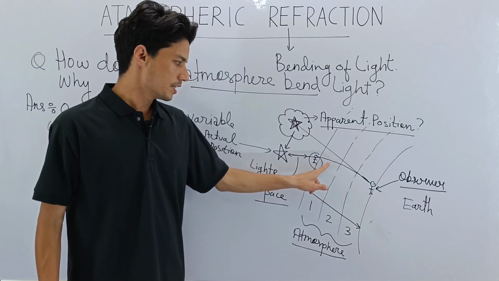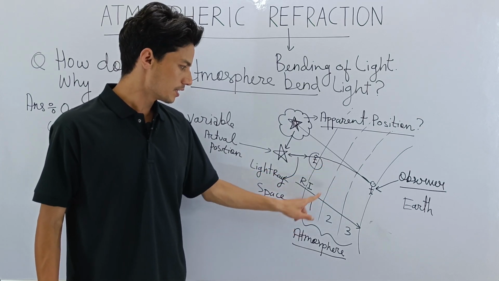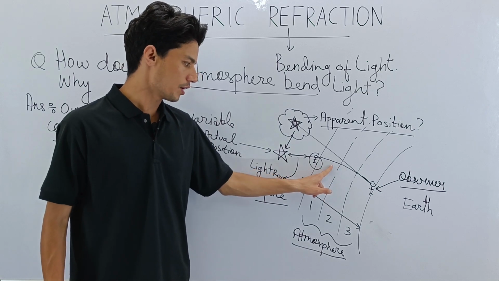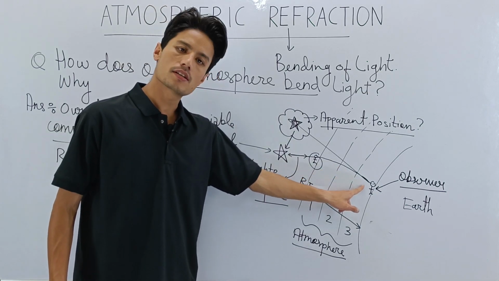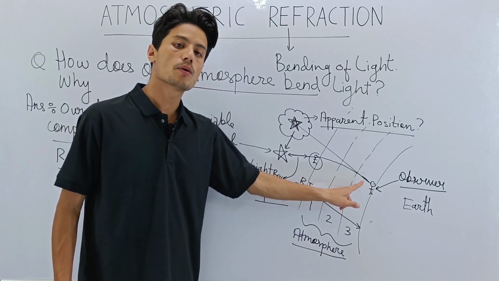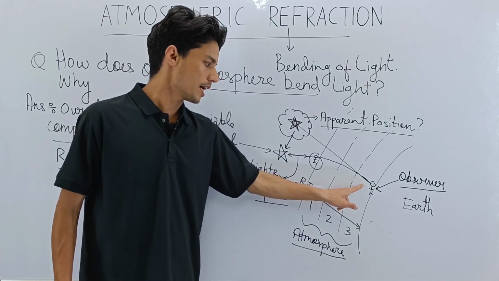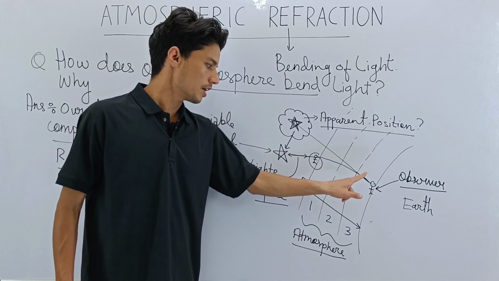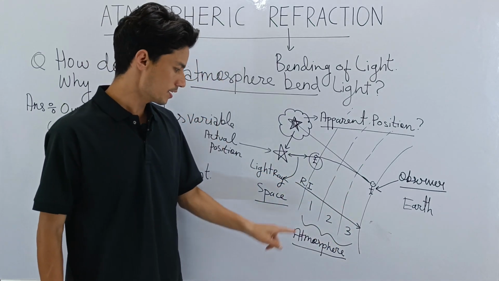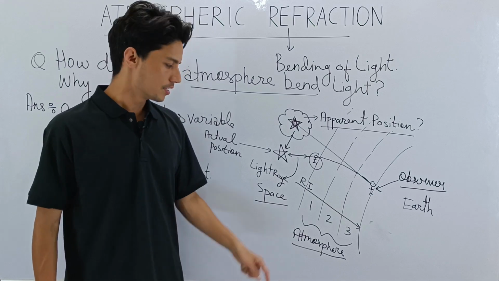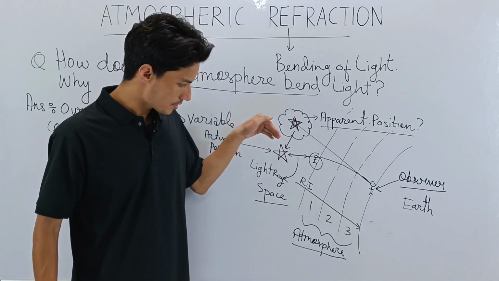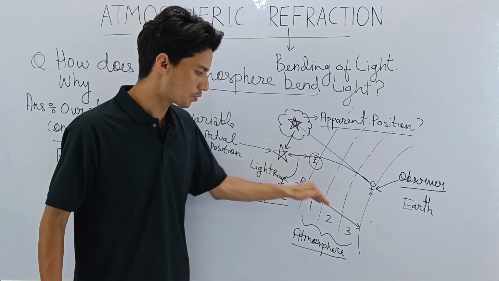Okay, so the RI of 1 is least here. The RI of 2 is more than 1, and this is the densest, medium 3. Layer 3 is the densest, so here light will bend more because the atmosphere is densest here. So RI of layer 3 is the highest. That's why RI keeps on increasing. So the refractive index increases as we move downwards to Earth.